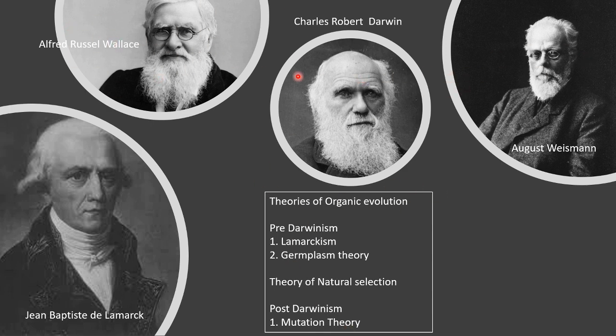These are the ones who contributed to the theories of organic evolution. Charles Darwin and Russell Wallace contributed to the theory of natural selection. Then Lamarck contributed to Lamarckism, and August Weismann contributed to the germplasm theory. And the mutation theory was proposed by Hugo de Vries.